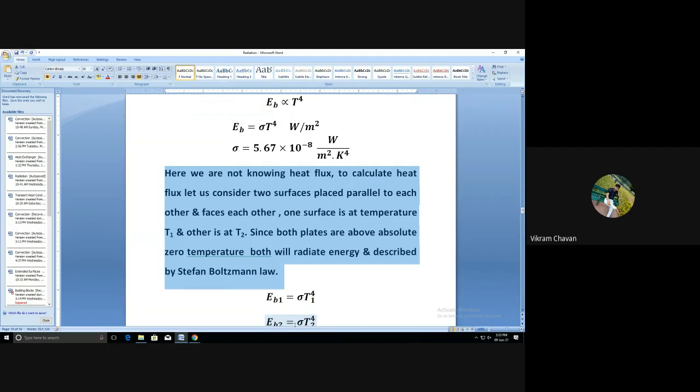Since both plates are above absolute zero temperature, both will radiate energy, described by the Stefan-Boltzmann law.